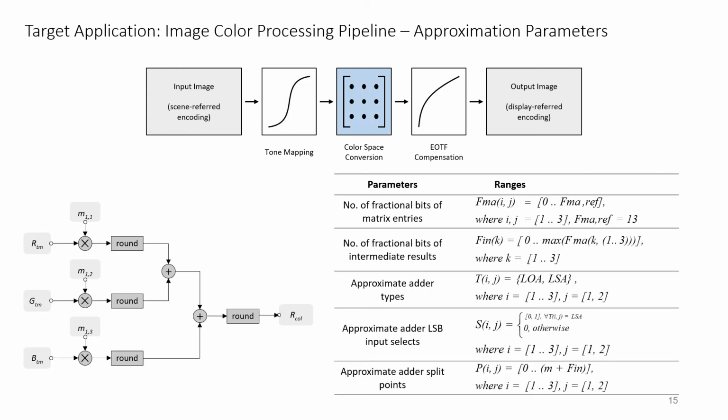For the color space conversion, a matrix multiplication is applied. This is illustrated in the bottom left figure for the conversion of a single channel. For this operation, the considered approximation parameters are summarized on the table on the right. These consist of the number of fractional bits of the matrix entries, the number of fractional bits of the intermediate results, the type of approximate adder, and the parameters depending on the adder type.